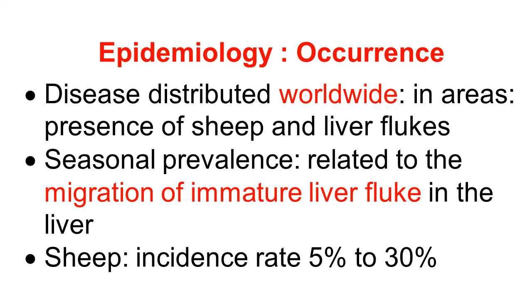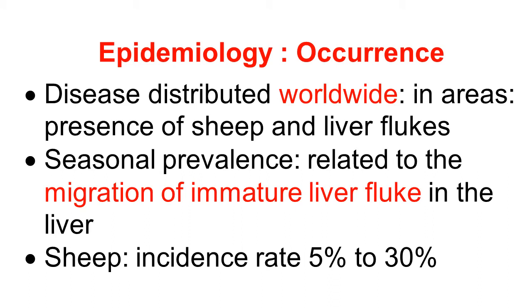Friends, here we discuss several epidemiologically important factors for a clinician. Occurrence: the disease is distributed worldwide and is more prevalent in areas where there are sheep and liver flukes.